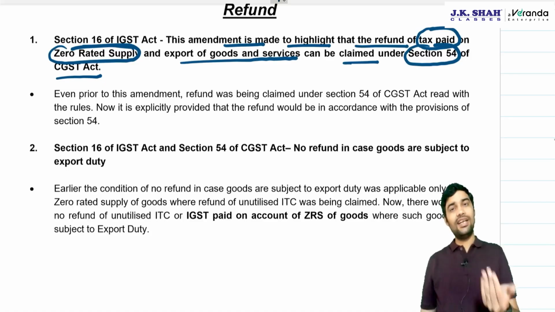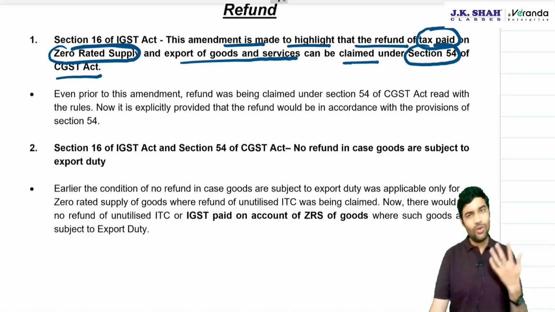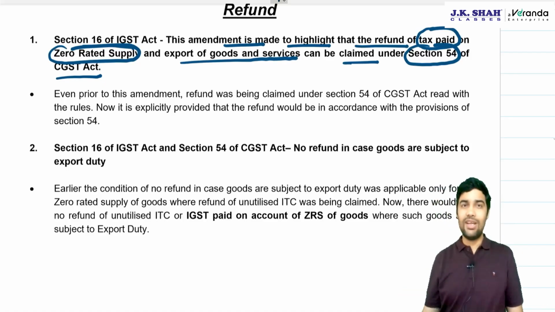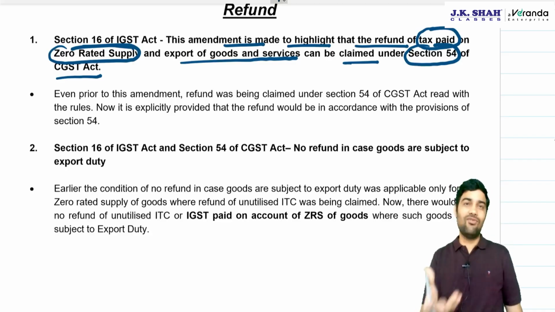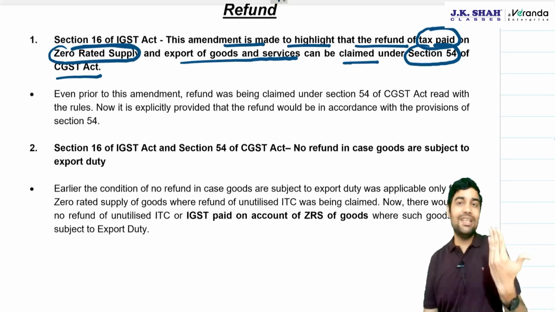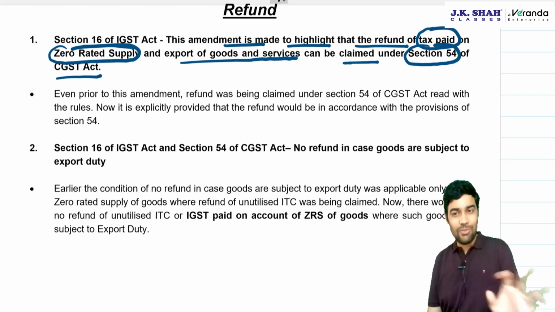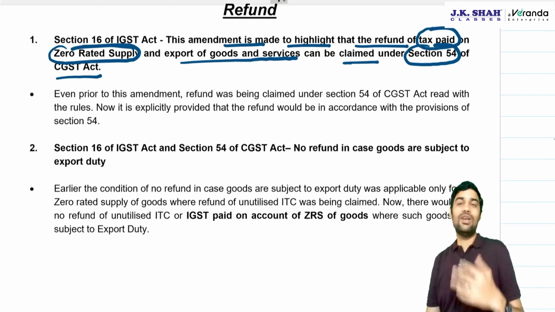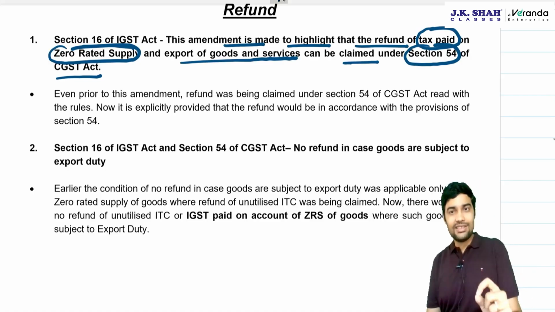See, it is not that prior to this amendment there was a difference of opinion. Even at that point of time, Section 54 was being used to claim a refund for zero rated supplies or export. Now it is explicitly provided. That's it. There's no change in your computation per se. It is only explicitly provided where you can claim refund for zero rated supplies.